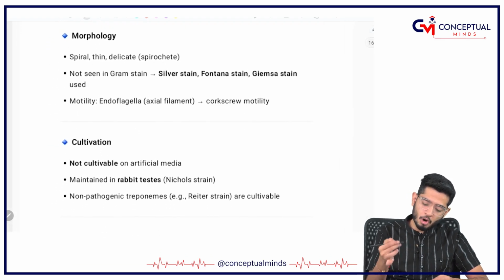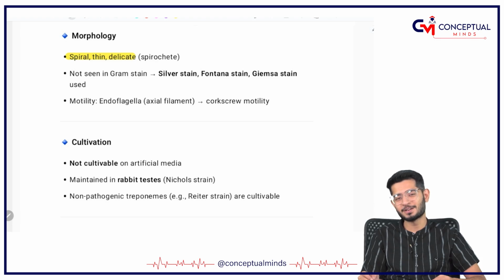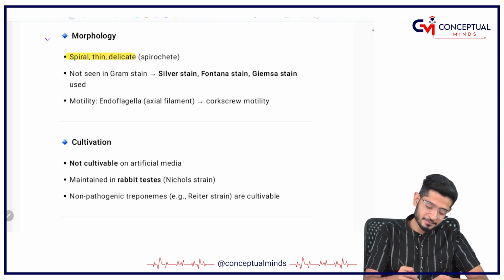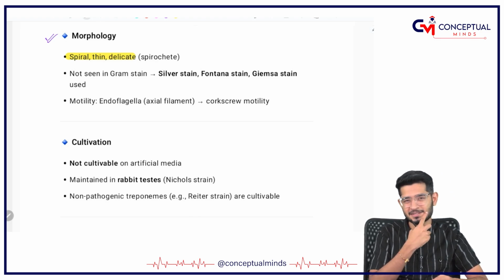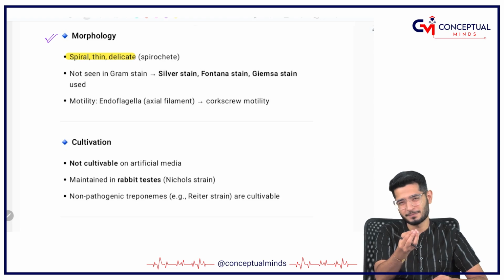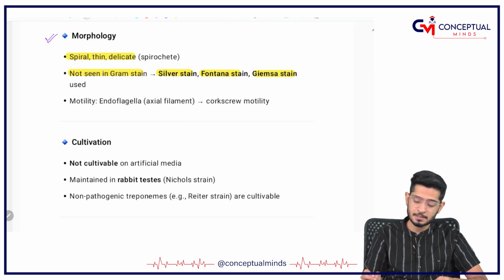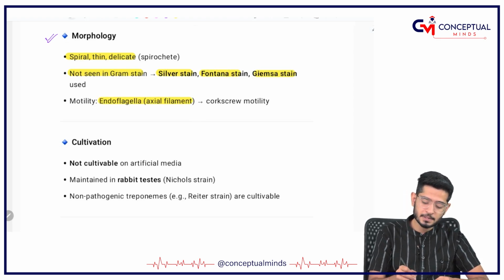How these are seen? All the spirochetes, they are spiral, they are thin, they are delicate. So I knew that you are not going to go back and see the spirochete video. So I've written all the important points here, but still I recommend just go watch it for a minute. I'll be very happy. So these are spiral, thin, delicate, all the spirochetes. They are not seen with the gram stain. That's why we give them the silver stain, the Fontana stain. They have got an endoflagella. That means the flagella is going to come from the periplasmic space.